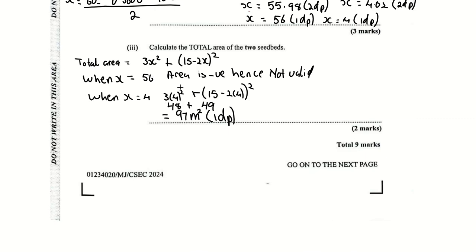Right? Now, when x was 56, you're getting a negative answer, especially when you put it in this. So the area cannot be a negative answer because you have a field, right? You can't have a negative area. But when x is positive, when x is equal to 4, you will get 97 meters squared would be your total area of your two seed beds, and that is the answer for this one. So that is the end of May June 2024 number 2.